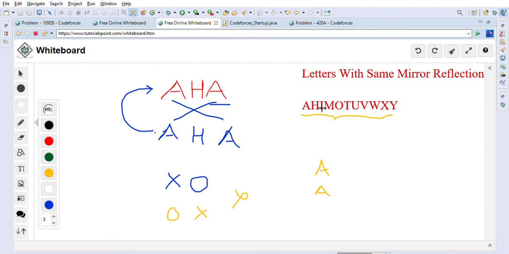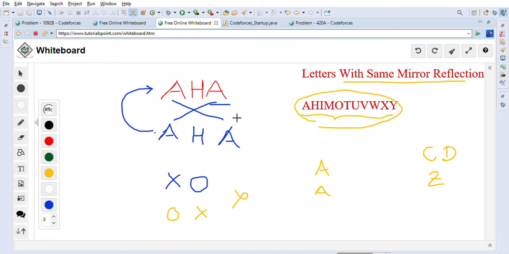Similarly H, I, M, O, T, U, V, W, X, Y. All of these letters have the same mirror reflection, and the other letters do not. For example, Z does not have the same mirror reflection. C is not the same mirror reflection, D is not the same mirror reflection. These are the same-mirror-reflection letters in English that I put here.